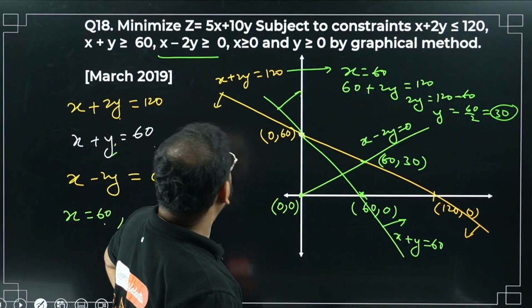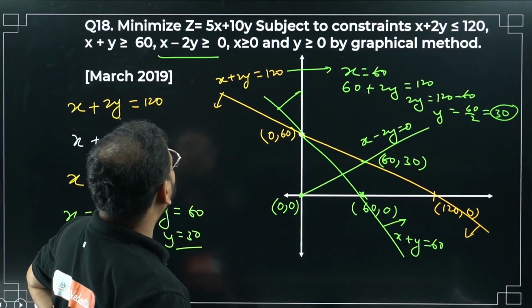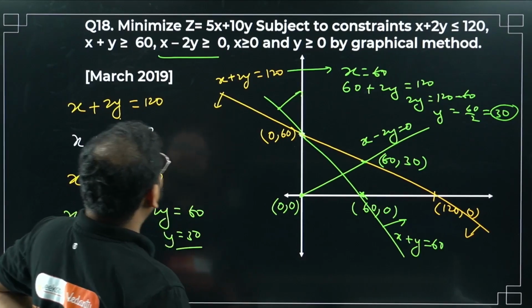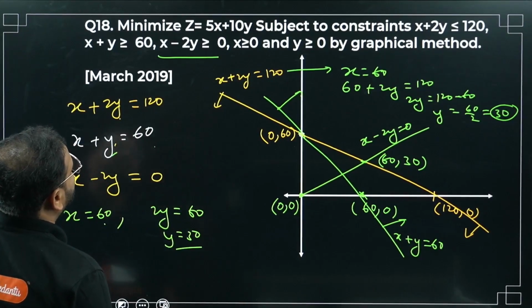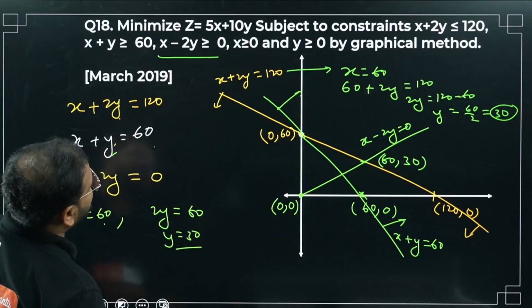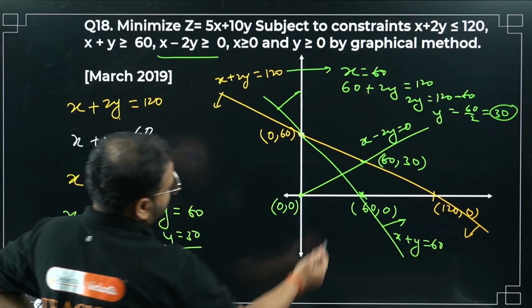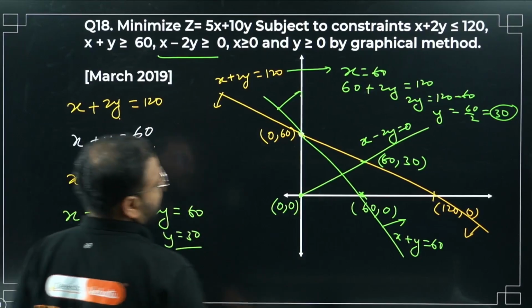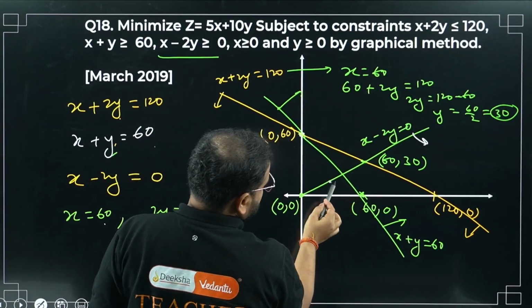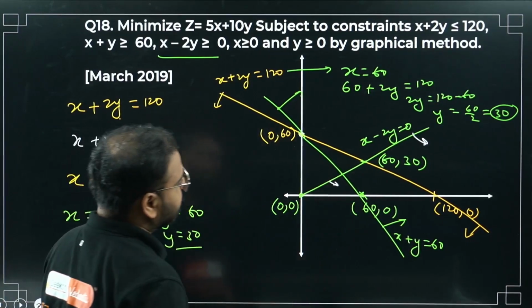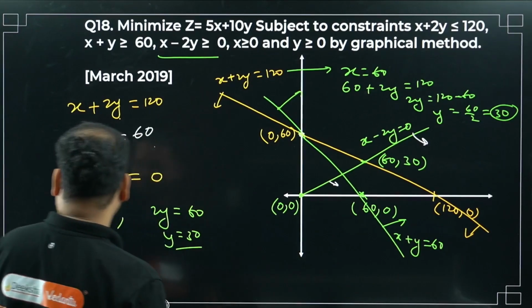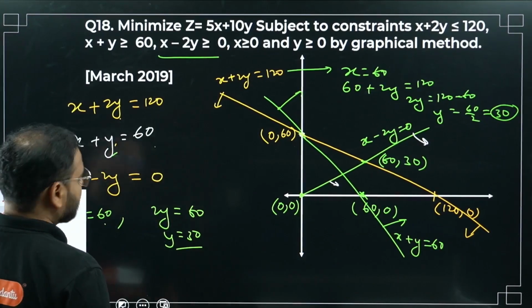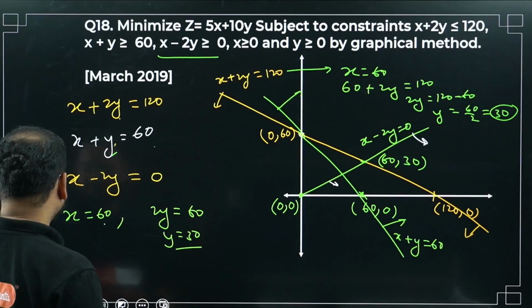If I bring this on this side, it will be 2y less than x. So when y is less than x by 2, there is going to be this condition only. So it will be below. Please cross check this. It should be below only. Have a look. Yes, right? So my feasible solution should look like this.